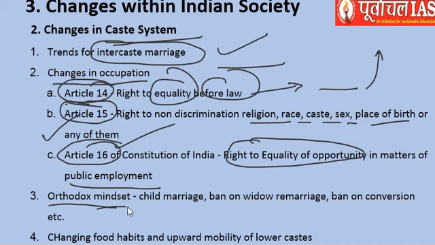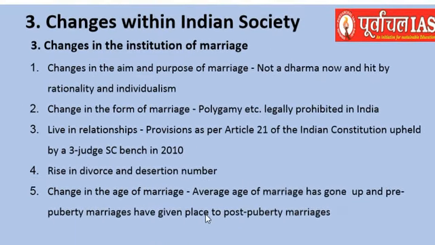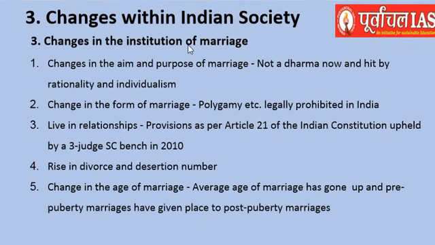The orthodox mindset was changed, wherein child marriage and the ban on widow remarriage were not there now. Changing food habits, upward mobility of lower caste, as we have already seen. There was also change in the institution of marriage. If we consider, the purpose and aim of marriage changed. Now it was not your dharma to marry. You could marry if you want, and when you do not want to marry, you need not marry.